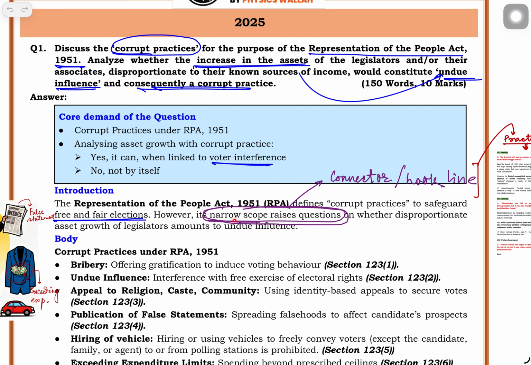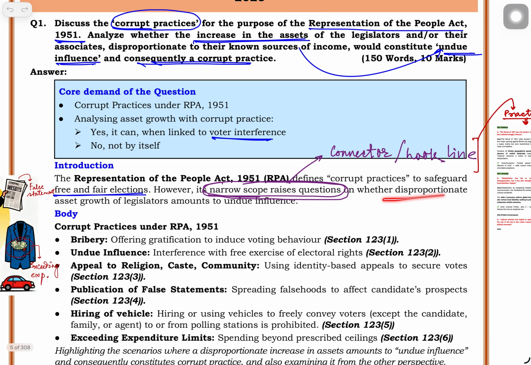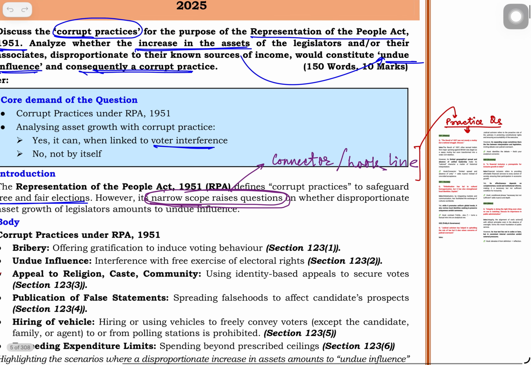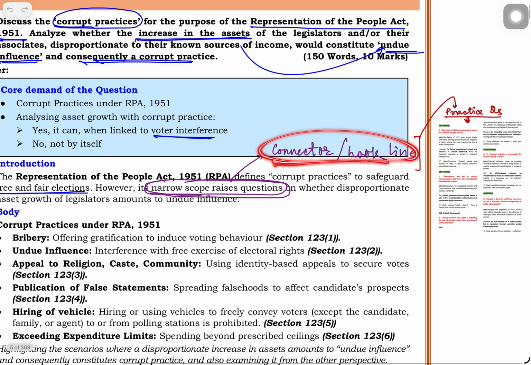So the narrow scope raises the question of whether this disproportionate income will be classified as a corrupt practice or not. So this is the introduction. These connectors or hook lines you must understand and keep in mind.